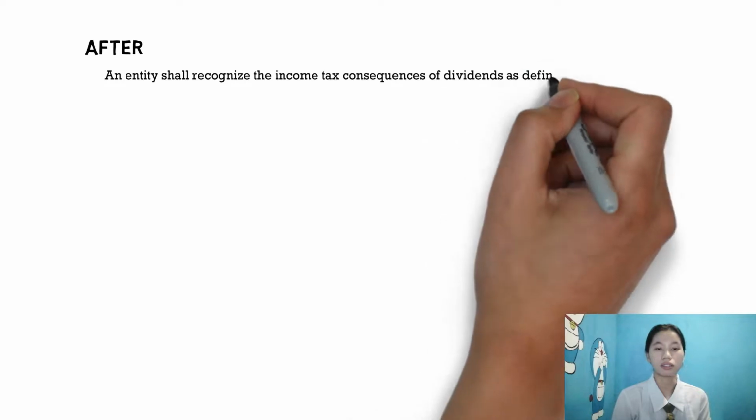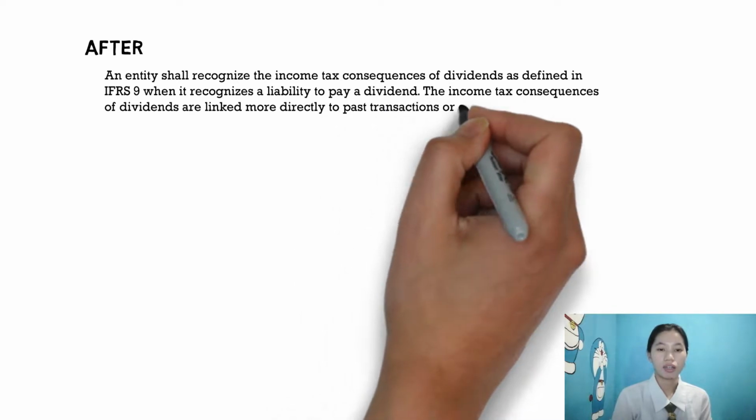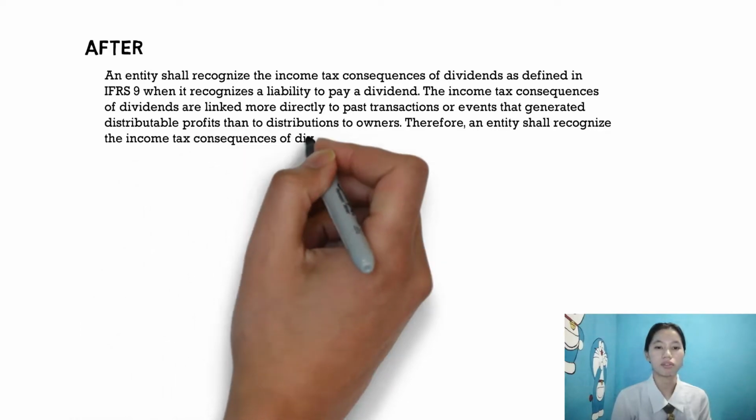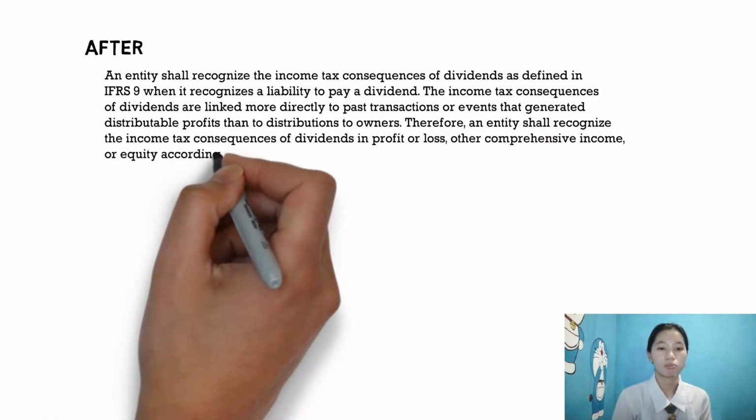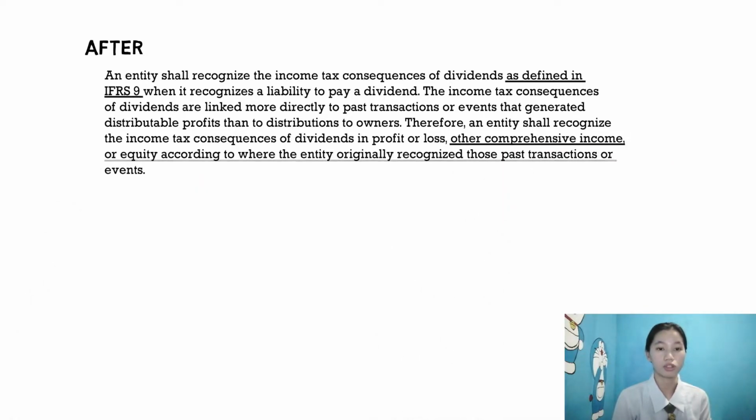After the amendments, the entity shall recognize the income tax consequences of dividends as defined in IFRS 9 when it recognizes a liability to pay a dividend. The income tax consequences of dividends are linked more directly to past transactions or events that generated distributable profits than to distributions to owners. Therefore, the entity shall recognize the income tax consequences of dividends in profit or loss, other comprehensive income, or equity according to where the entity originally recognized those past transactions or events.